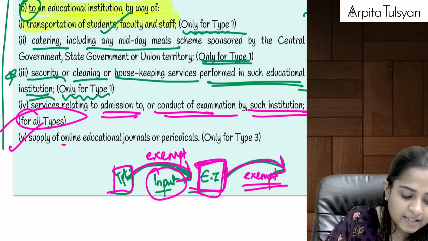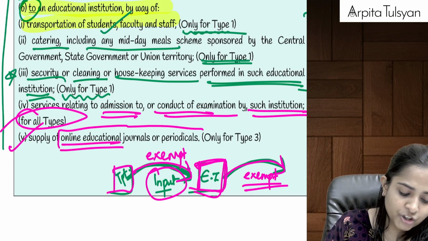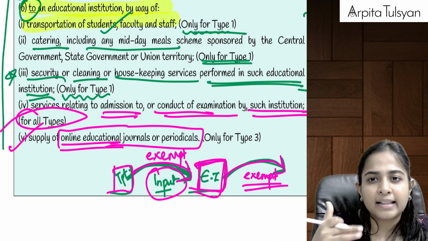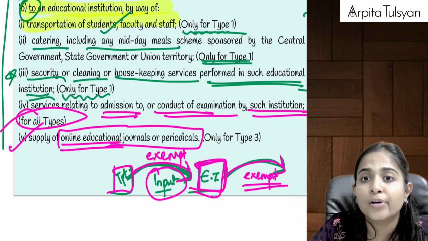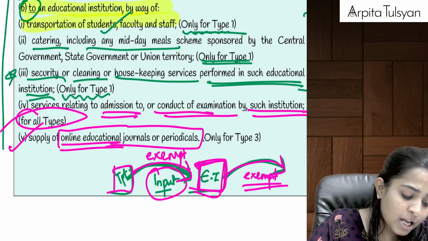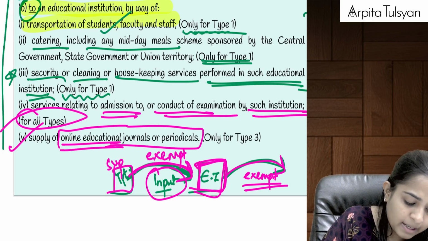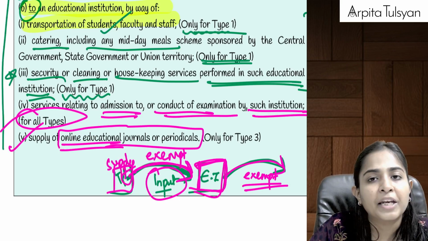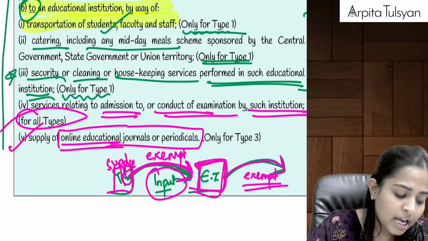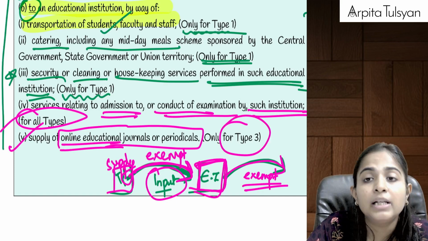And the last one is supply of online education journals or periodicals. You must have seen, journals are there, magazines kind of a thing are there, in which updates etc. are there. ICAI also gives periodicals or journals to its students. So if we have taken this service from a particular company which is going to make journals for my educational institution so that we can give them to our students, this inward supply is also going to be exempt from GST,